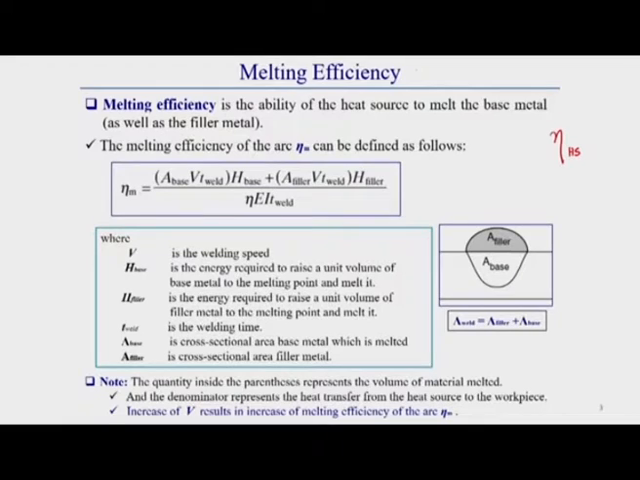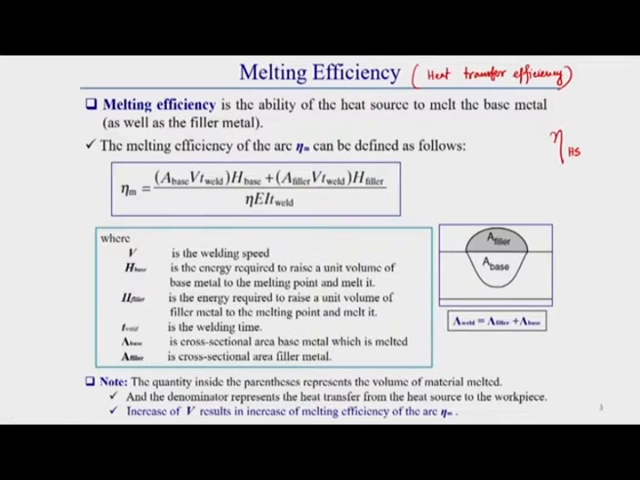But whatever heat is supplied from the arc, not all of it is utilized for melting the parent material or workpiece, or melting the electrode. So some excess heat can be there. Based on this, we use melting efficiency, which is also called heat transfer efficiency. What does this heat transfer efficiency mean?